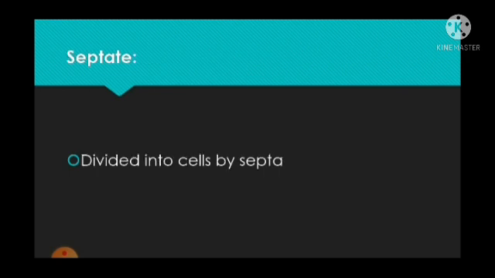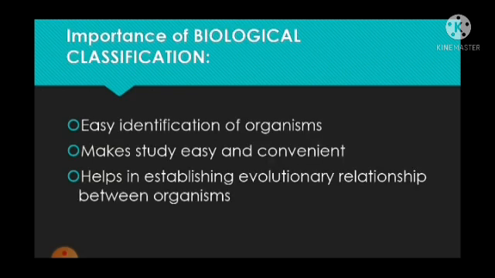Septate. These organisms are divided into cells by septa. So this is a group of cells which performs life processes. So now we have completed learning about the kingdom fungi.